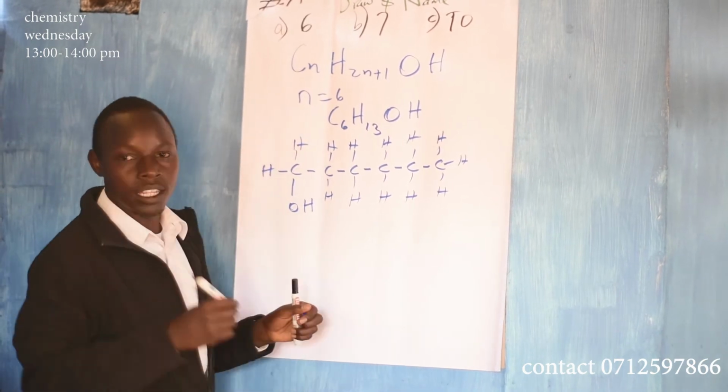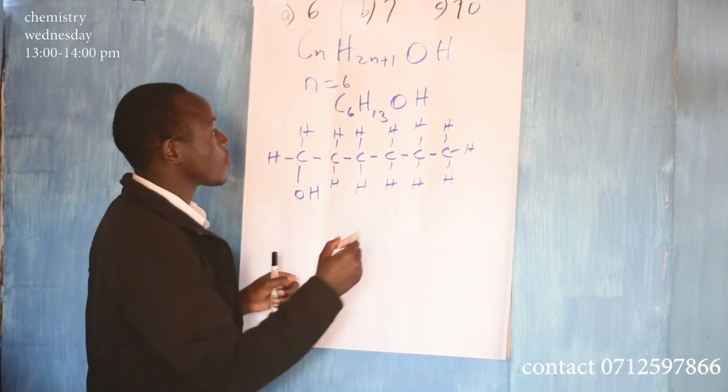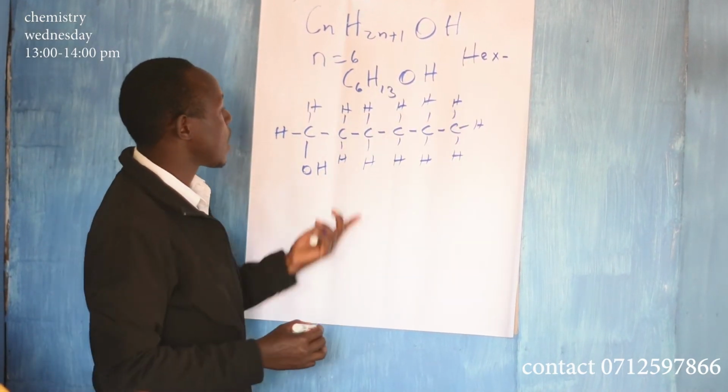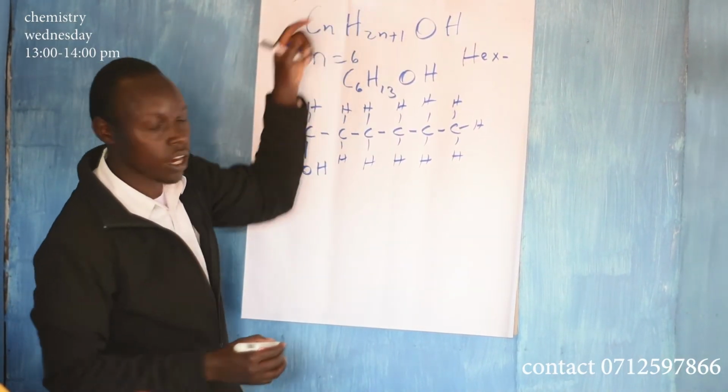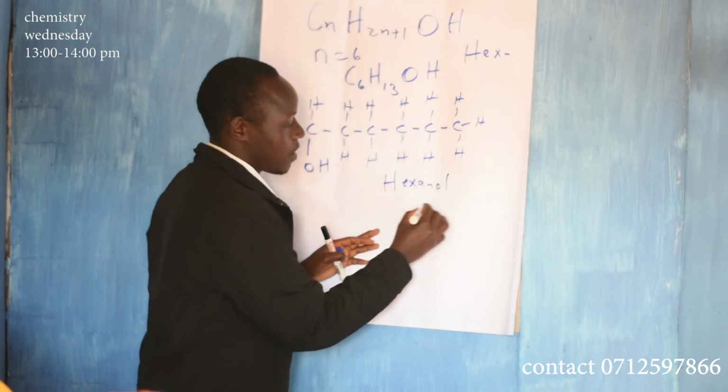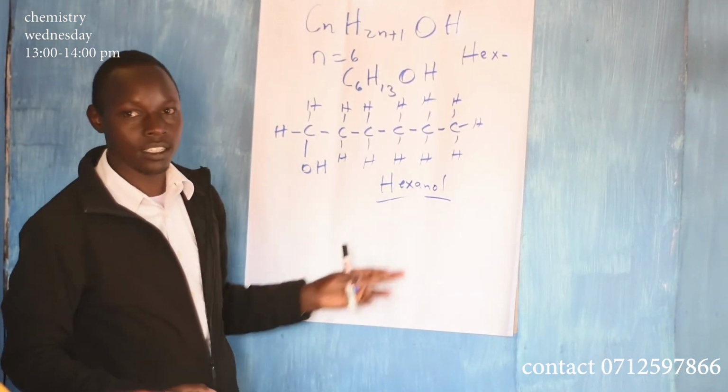Now we said the prefix when n is equal to 6 is hex. Because it is an alkanol, you call it hexanol. Okay, so that is hexanol.